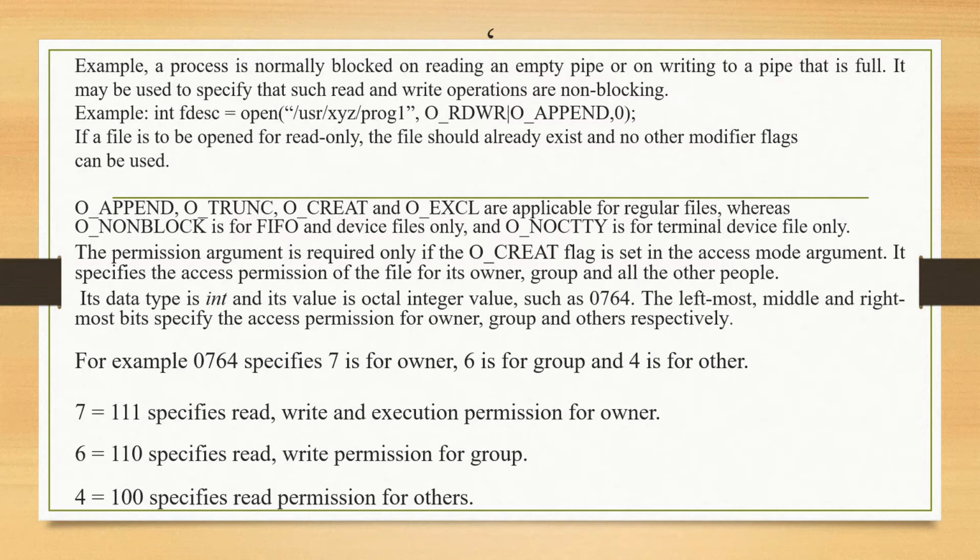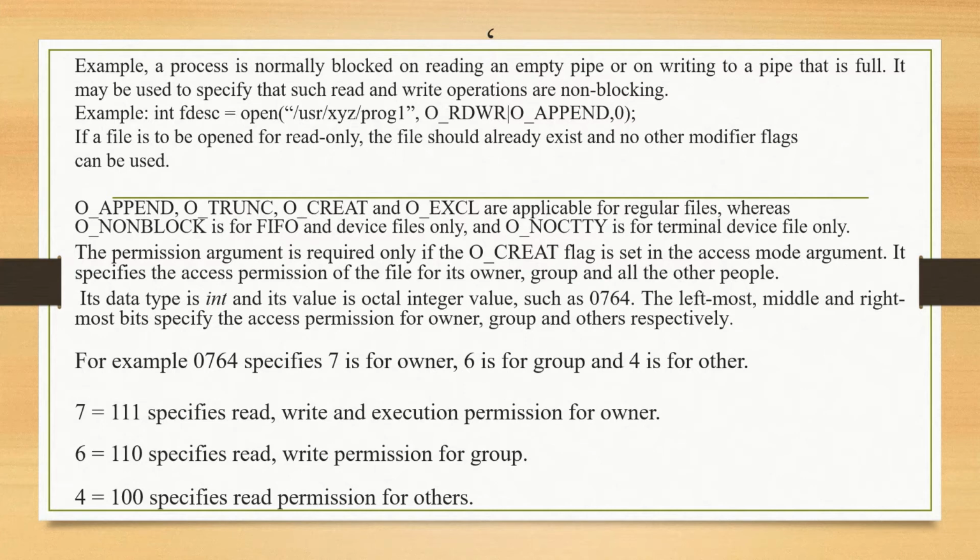Its data type is int and its value is an octal integer value such as 0764. The leftmost, middle and the rightmost digits specify access permission for owner, group and others respectively.